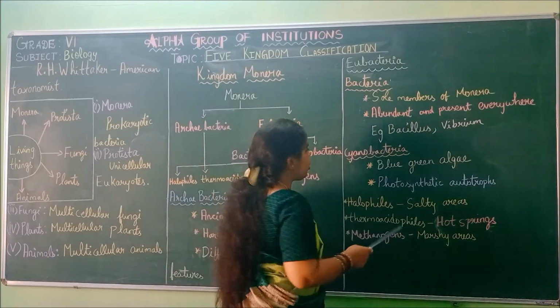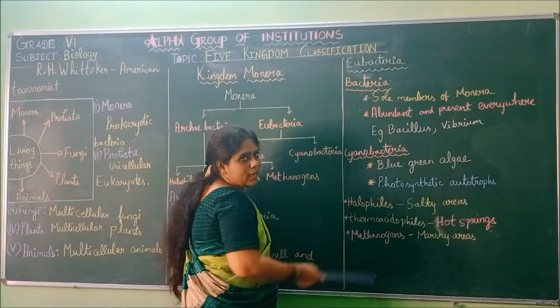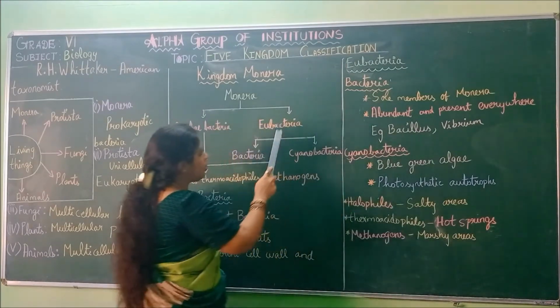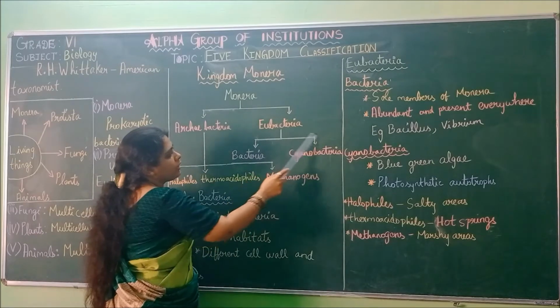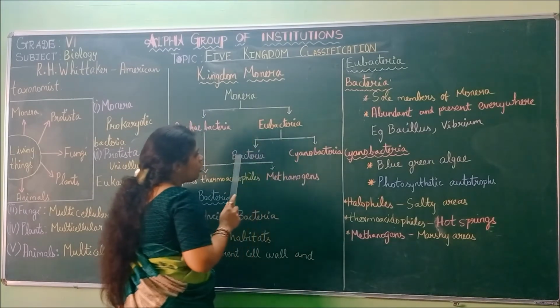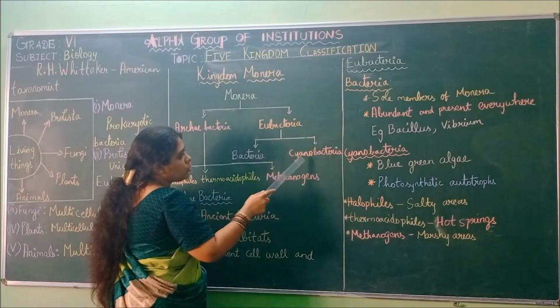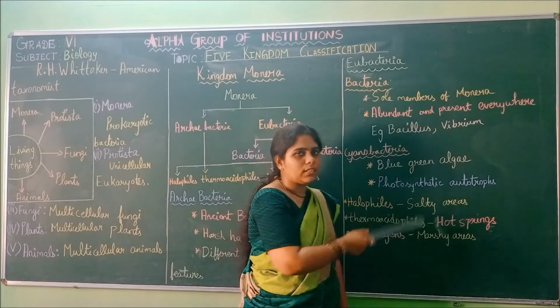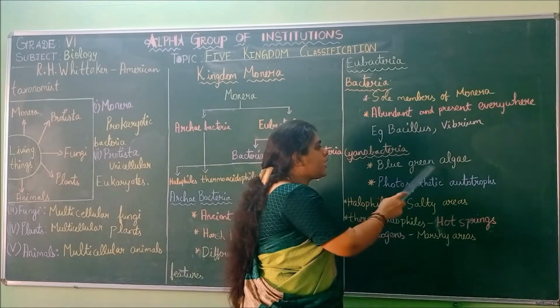So next, moving on to cyanobacteria. From Eubacteria, they are divided into two types: one is bacteria and the other is cyanobacteria. We saw what bacteria are, and we are now moving to the cyanobacteria. These cyanobacteria are blue-green algae.